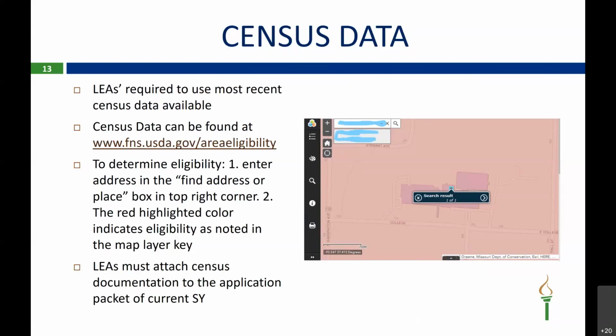So when you click on that address, it brings a box up like this, and you have this little box in the left-hand corner. You'll enter the address of your building in that find address or place box. And once you've entered your address, it will bring the building up on the map. If the building is in the red highlighted color, that indicates the building is eligible. This example shows the whole area in pink. However, not all addresses will be in pink, which means eligible. So if you have a building that's not in the pink, it will show up in a blue area. If it is in the blue section, this means your building is not eligible.